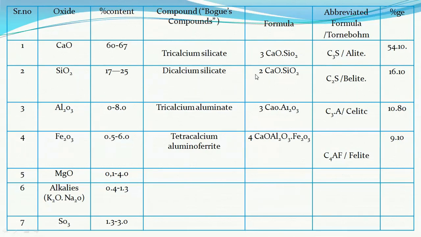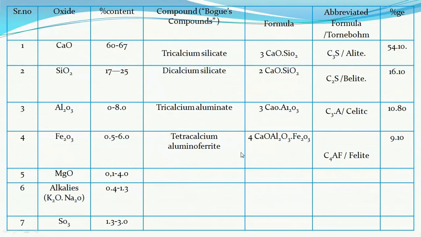Dicalcium silicate, 2CaO·SiO2, C2S in short, also named belite. Its percentage is 16.1% in the cement. Tricalcium aluminate, that is 3CaO·Al2O3, C3A, it is called celite, 10.8%.